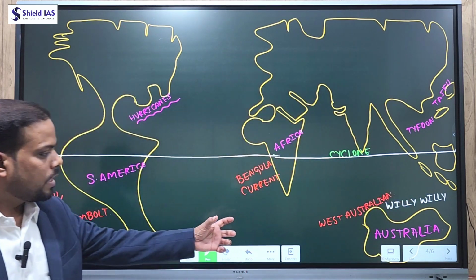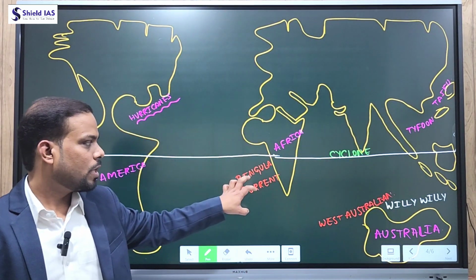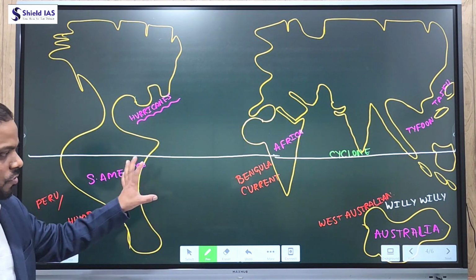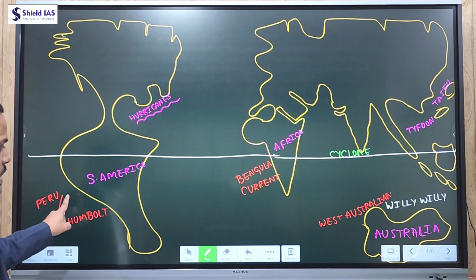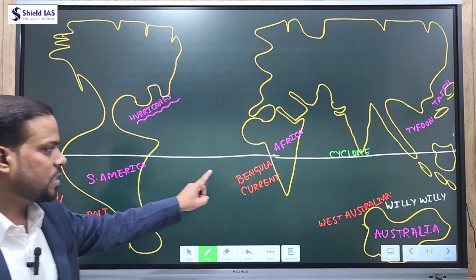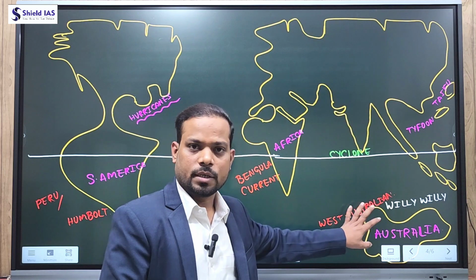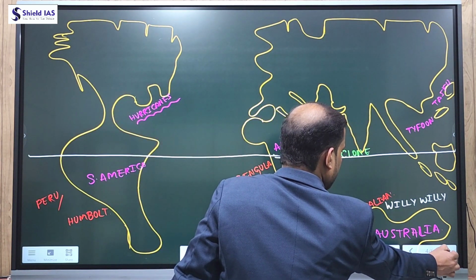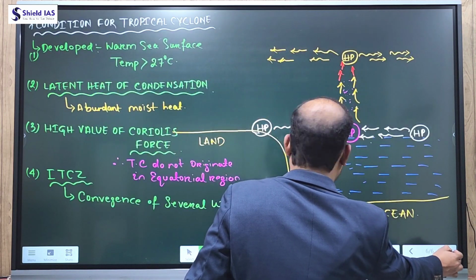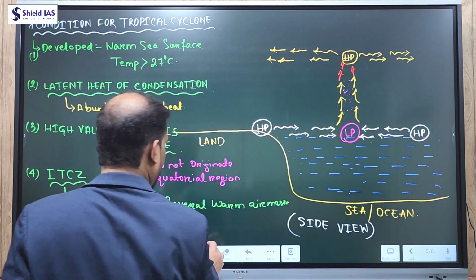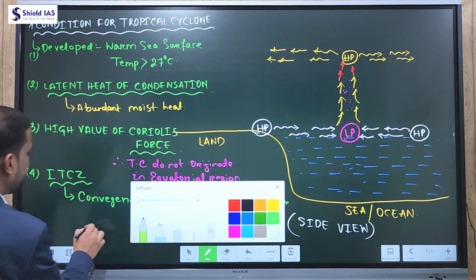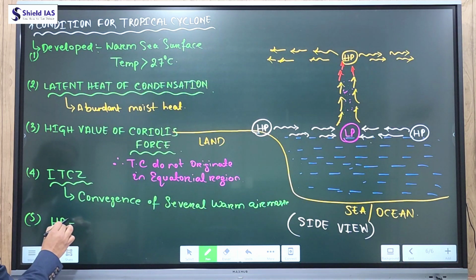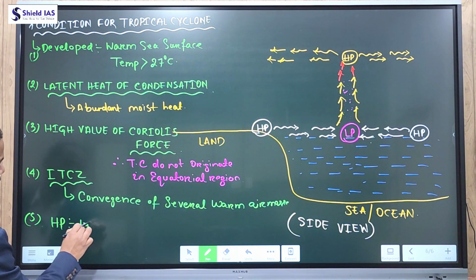So due to the presence of cold currents, that is the West Australian current, Benguela current and Humboldt or Peru current, tropical cyclones are not present on the west coast of South America, west coast of Africa and west of Australia. So these are associated with the ITCZ. Now the next condition required for the formation of a tropical cyclone is that there should be high pressure in the upper atmosphere.